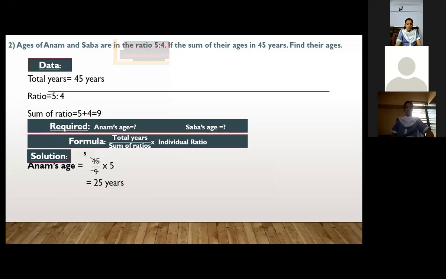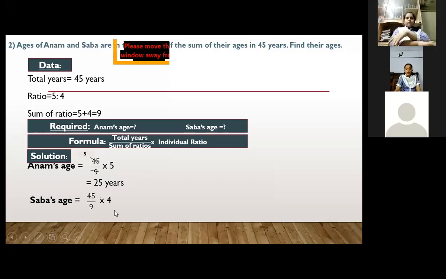So what will be the answer? 9 ones are 9 and 9 fives are 45. And 5 fours are? Yes, Hania. It's 20 years. 20 years. Very good, Hania.